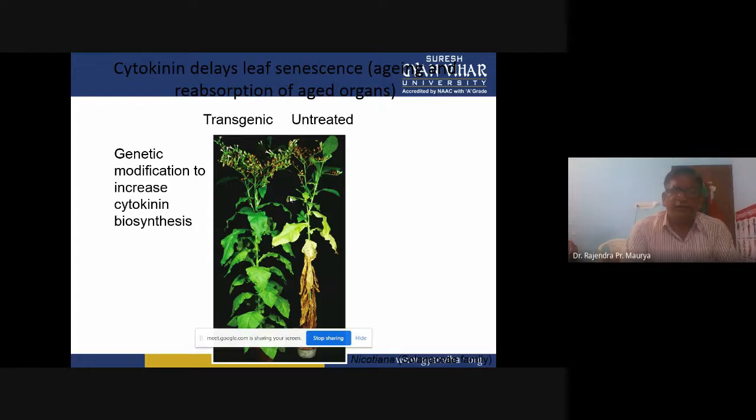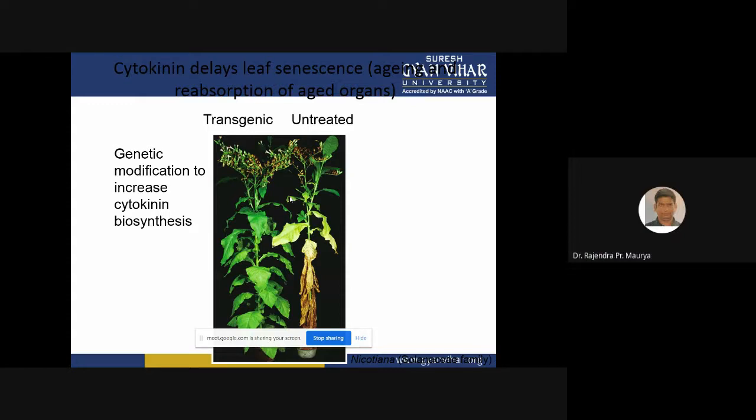So here the main objective of genetic modification or genetic transformation is to increase the cytokinin biosynthesis. Cytokinin, as I already told you, is a natural hormone that is synthesized in the root tip.